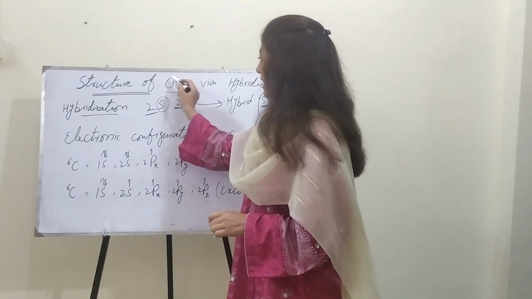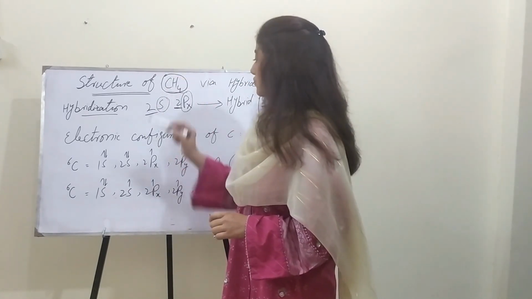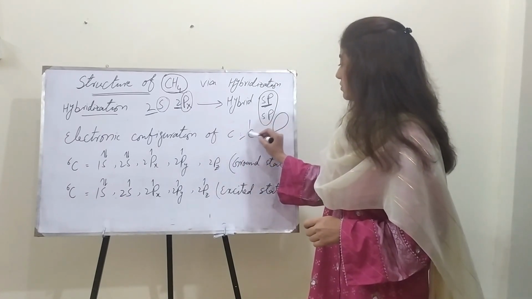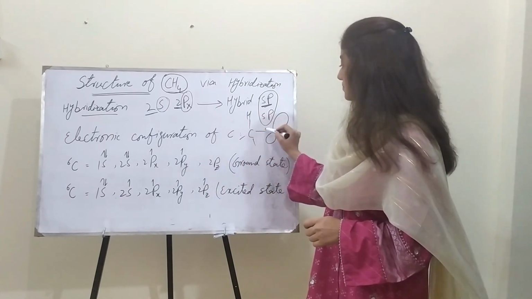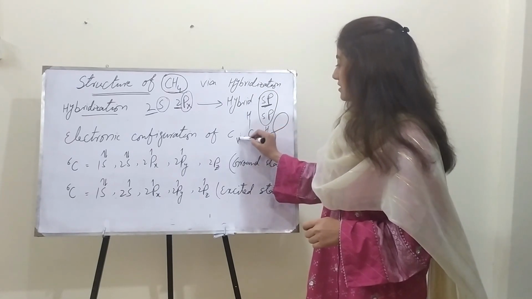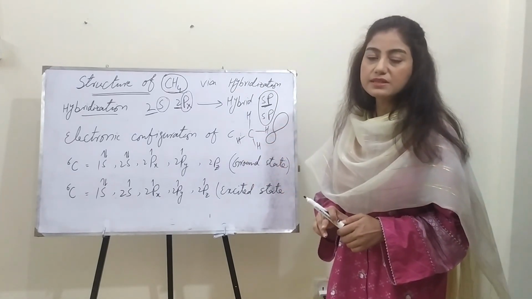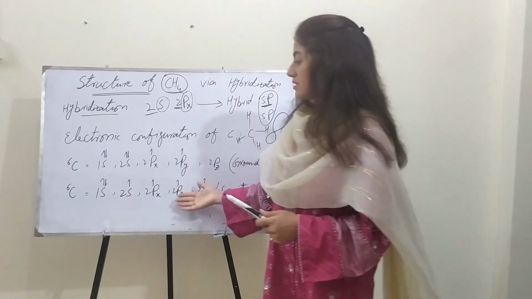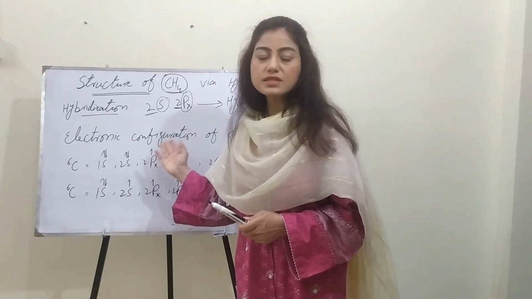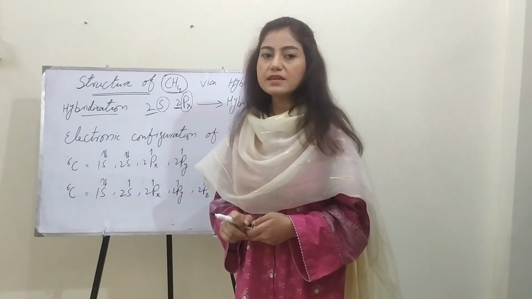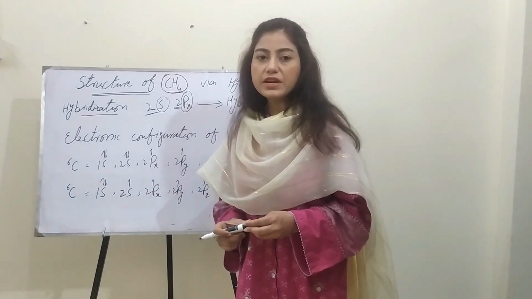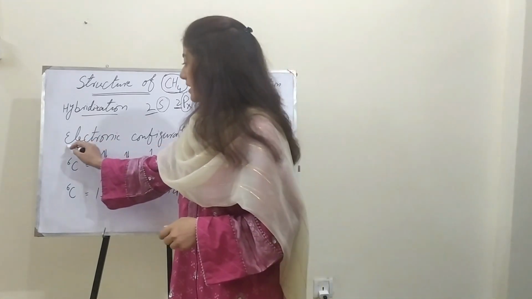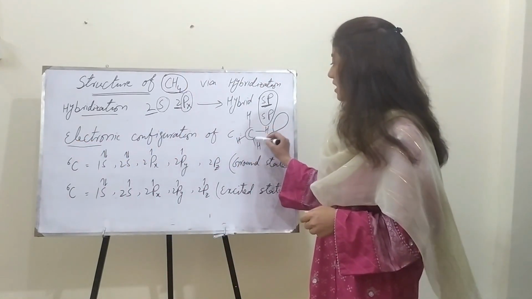In methane, as you know, this is CH4, where one carbon is attached with 4 hydrogen atoms, and the geometry of this methane molecule is tetrahedral in shape. We will discuss how the methane molecule is said to have the tetrahedral geometry. So we start from the electronic configuration of the carbon atom.